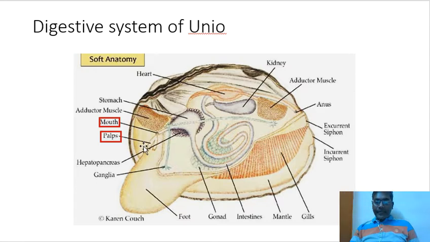lamina. So inside the food groove, the food is constantly pushed forward towards the mouth, where two pairs of feeding palps sort out the sand particles from the mucus cord and push the food and mucus into the mouth. So that is where the digestive system begins. It is starting with the mouth with two palps. Palps are usually the lips.